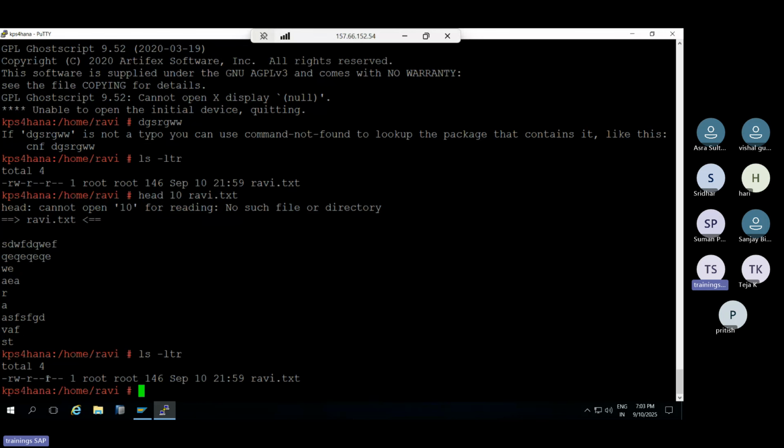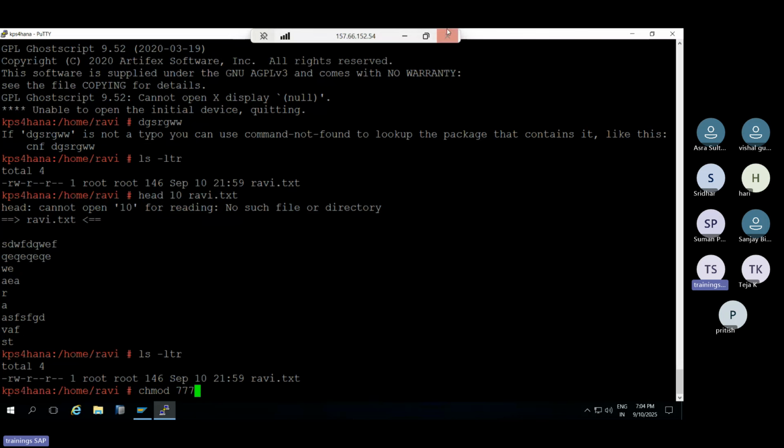Here, you can see the file syntax, and with that we can provide the permissions. Normally permissions are given like chmod 777, which means read, write, execute for everyone. Read, write, execute.